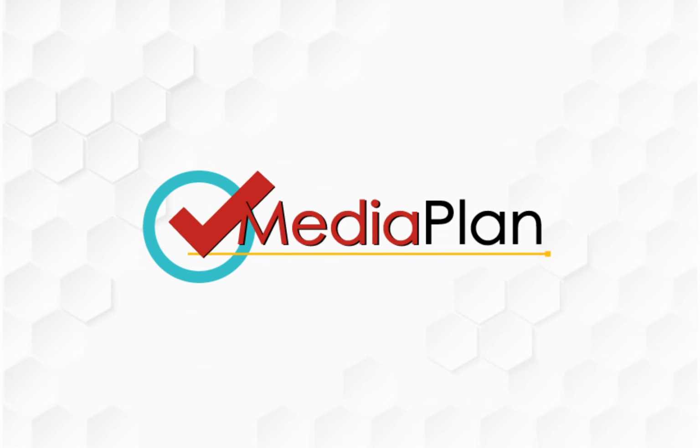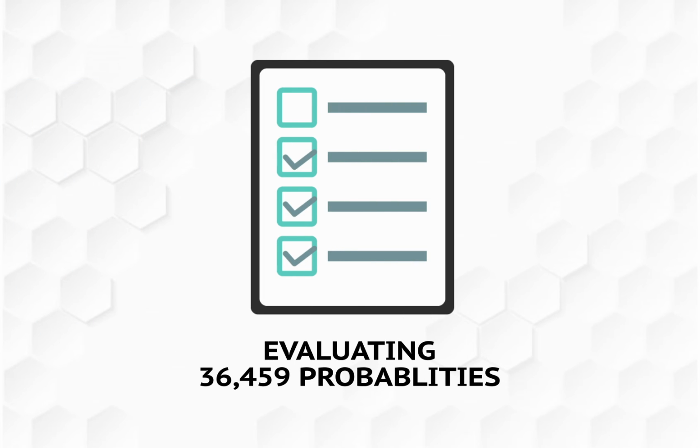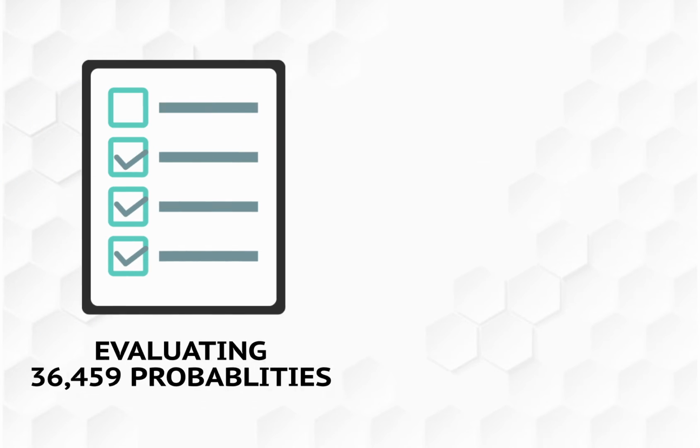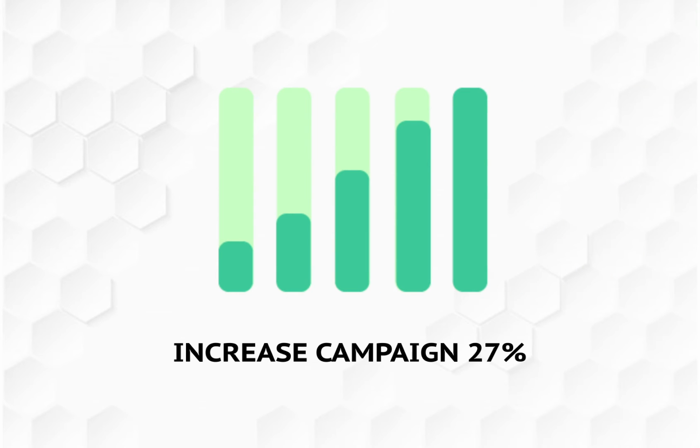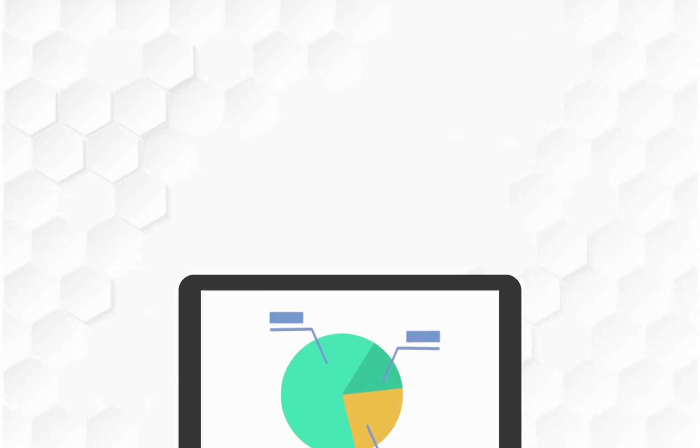The right media plan is a tool developed to assist you in getting maximum return on your spend after evaluating 36,459 probabilities that can increase the response rate to your campaign to 27%. We can suggest what proportion of your advertising budget must be split between various media channels.